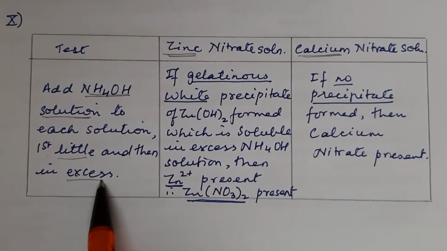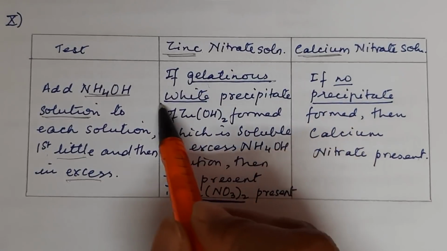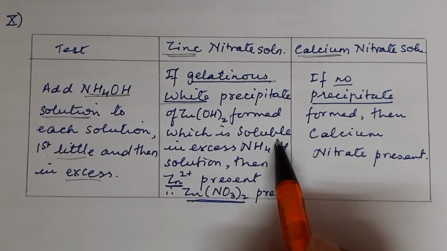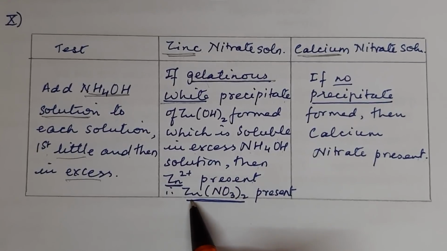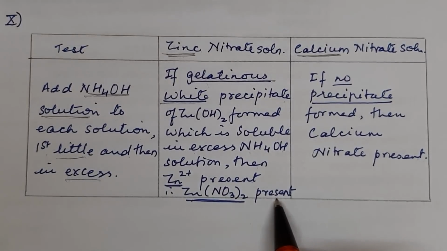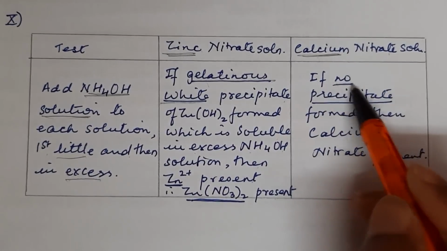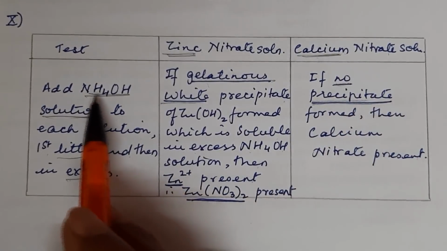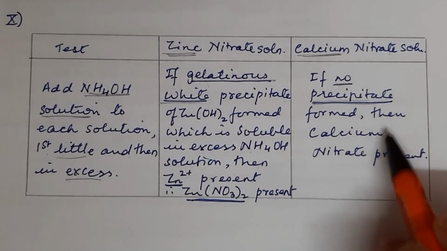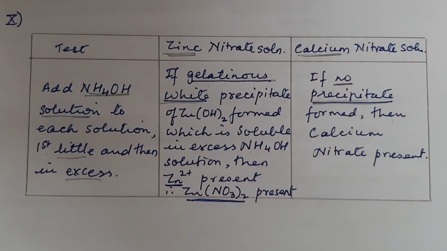Now this step must be mentioned. Zinc with Zn2+ will give gelatinous white precipitate, which is soluble in excess of ammonium hydroxide, and then we say that Zn2+ is present, which will give you zinc nitrate as the compound, the salt present. Whereas in calcium nitrate, there will be no precipitate because calcium cannot be precipitated out by NH4OH. This is a weak alkali. Then calcium nitrate is present. This is the way we present our work. Let us see the remaining ones.